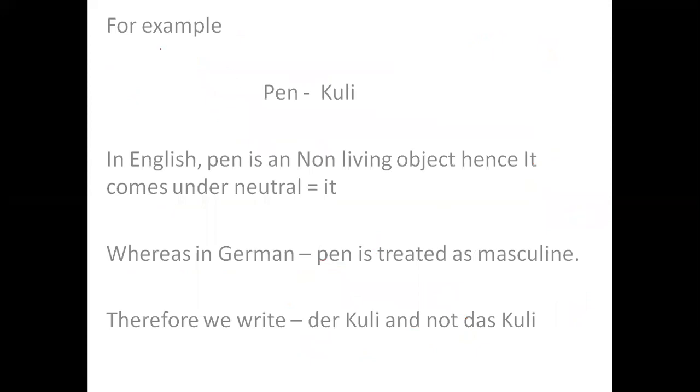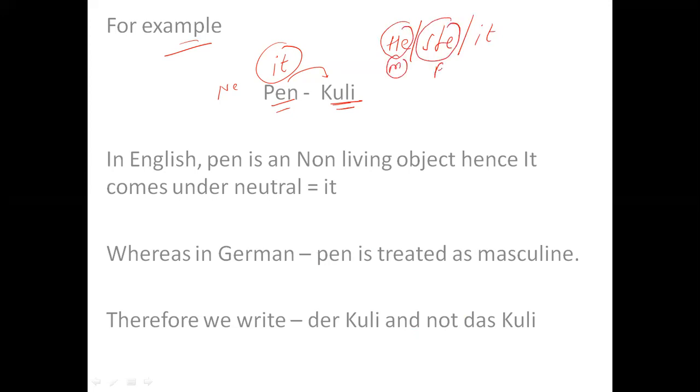For example, a beautiful example I have written, that is pen. Pen in German is Kuli, right? So if I talk about pen in English, it is neutral. It can be he, it can be she, or it can be it. If it is he, it is masculine. If it is she, it is feminine. If it is it, it is neutral. So what is pen? Pen is he, she, or it? Tell me. Pen is it. Hence, in English, it is neutral.